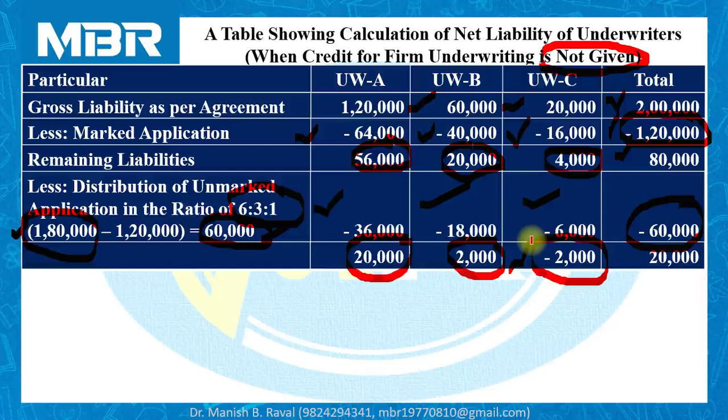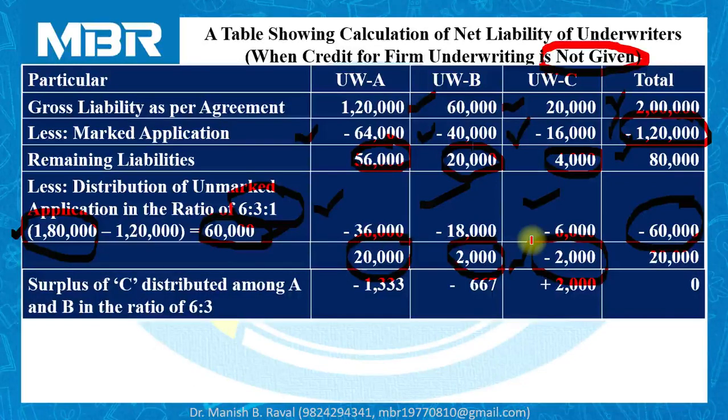As you all know, what will be the next step for our calculation? We have to distribute surplus of underwriter C to underwriter A and B. As no information is given, we have to follow the ratio of their gross liability. And the ratio of their gross liability is 6:3, 6 for A and 3 for B. You can say it is a 2:1.